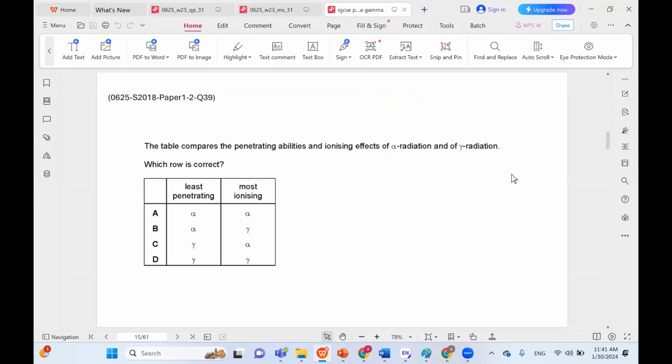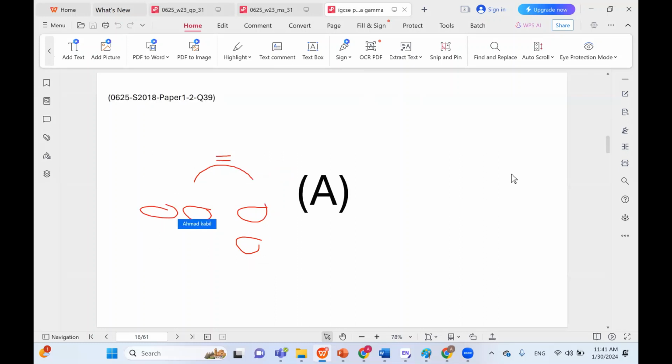The table compares the penetrating abilities and ionizing effects of alpha and gamma. We said alpha is the most ionizing, and alpha would be the least penetrating as well. Gamma is the most penetrating. So the most ionizing is definitely equal to the least penetrating. So A is the correct choice in this case.